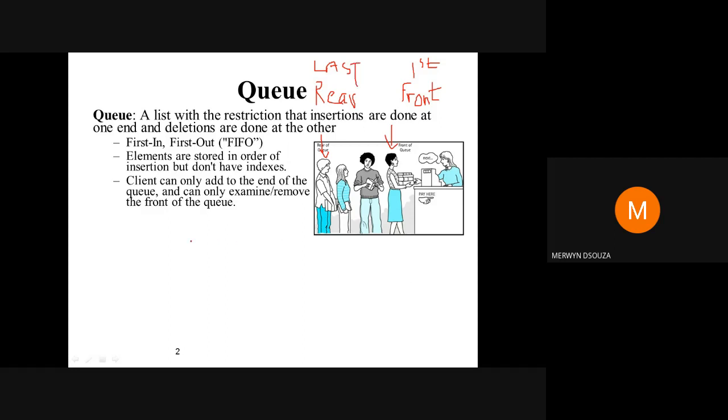You may have a queue of size 100. Suppose this queue is of size 100, but presently there may be only 4 elements. So the value of rear will be pointing to your 4th element in that case. Whichever element is present in the queue, rear will be pointing to the last, and front will be pointing to the first. So keep this in mind as we are doing the NQ and the DQ.